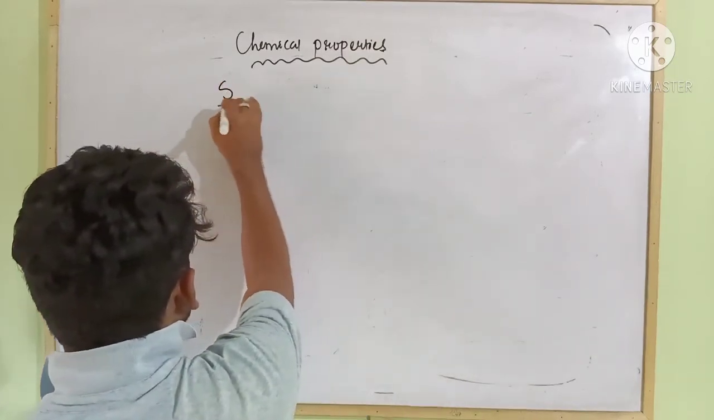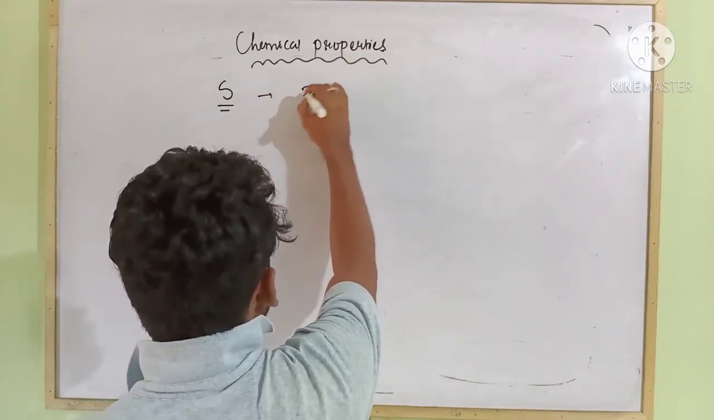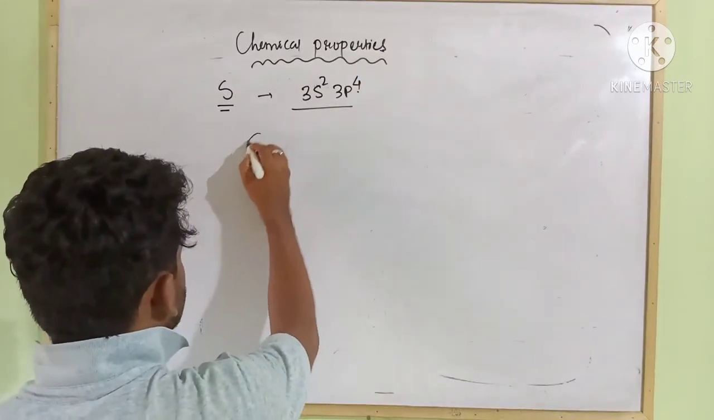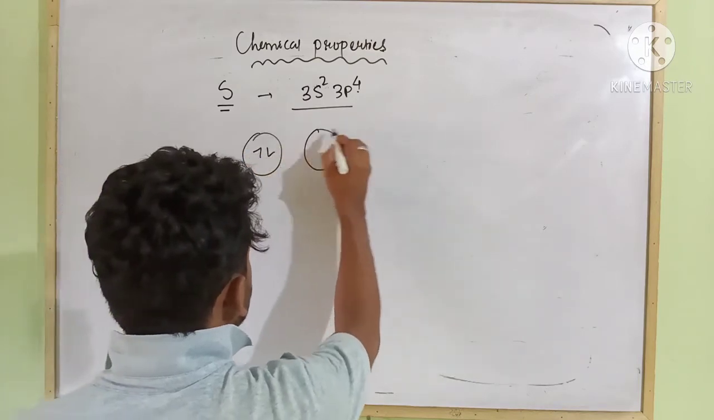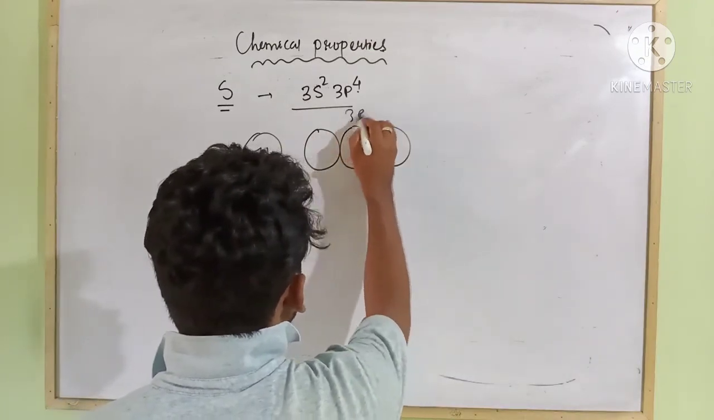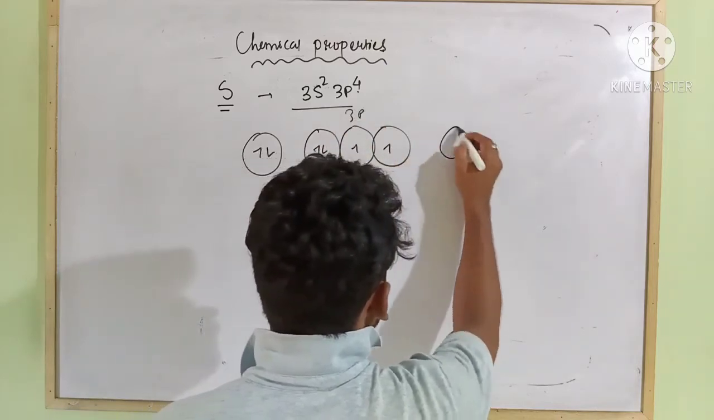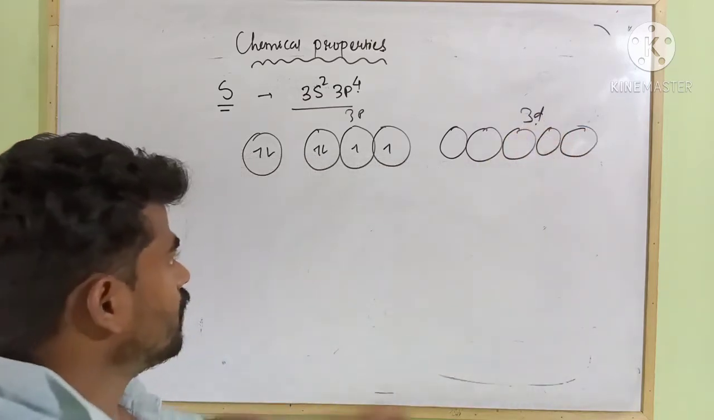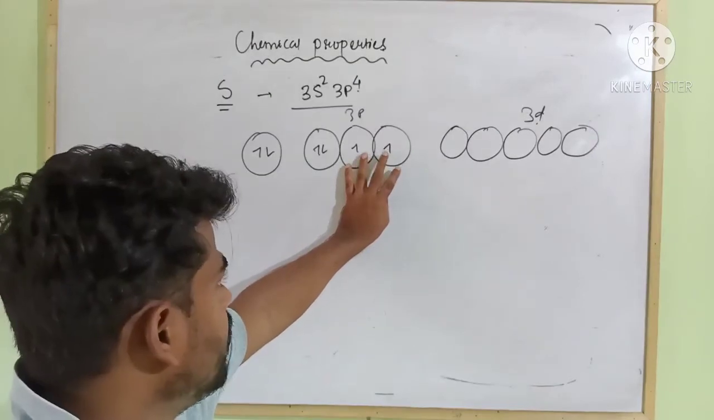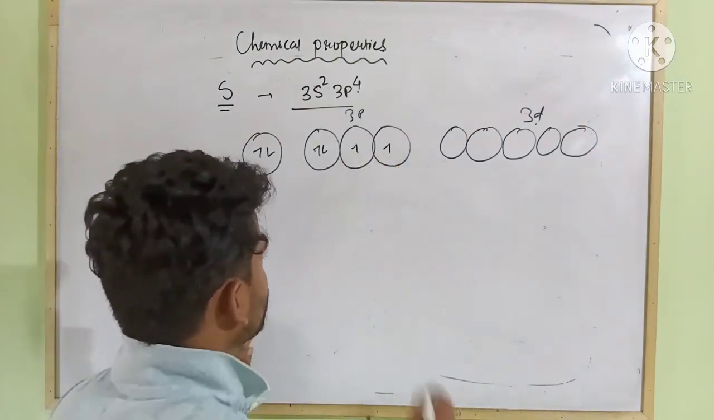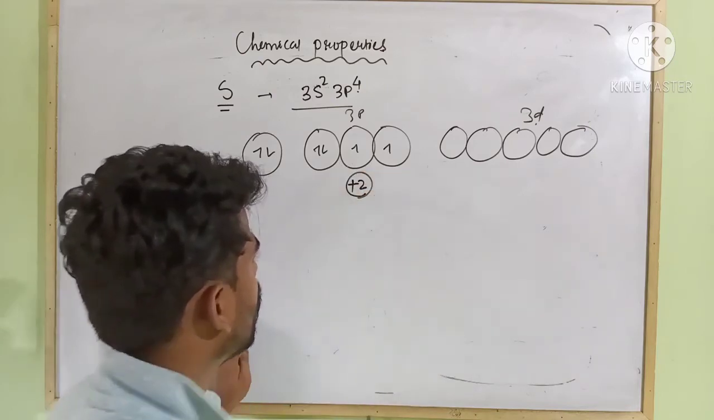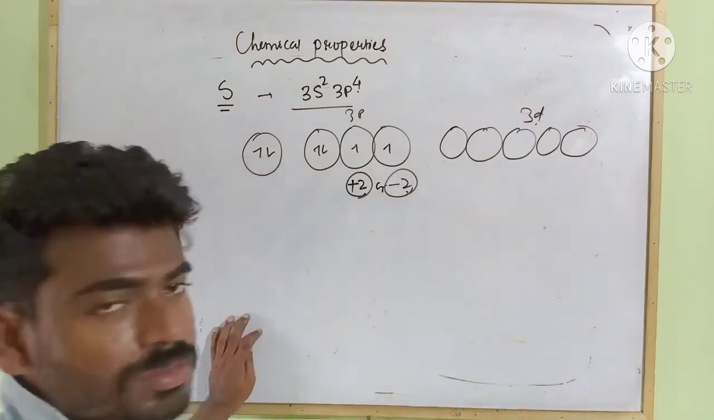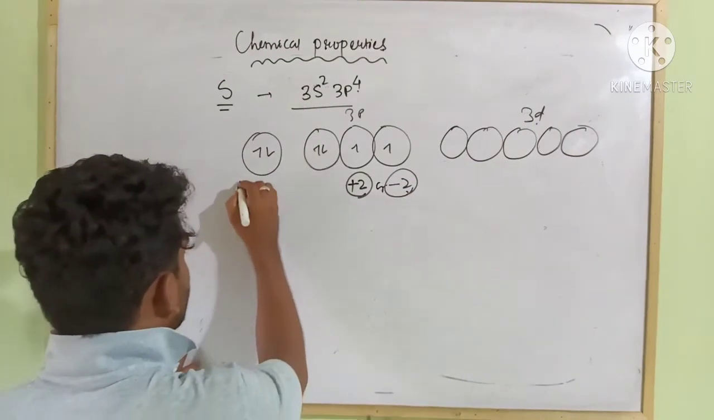Next, if we consider the case of sulfur, then its valence shell configuration is 3s2 3p4. If I write over here, this is 3s2, this is 3p4. Next, 3d is also there. Here these 2 electrons can be shared, that's why its oxidation state is +2. Or if it accepts 2 electrons, then it can be -2. Okay, this is its ground state configuration.